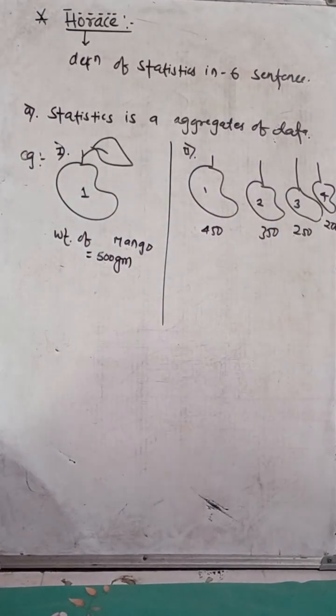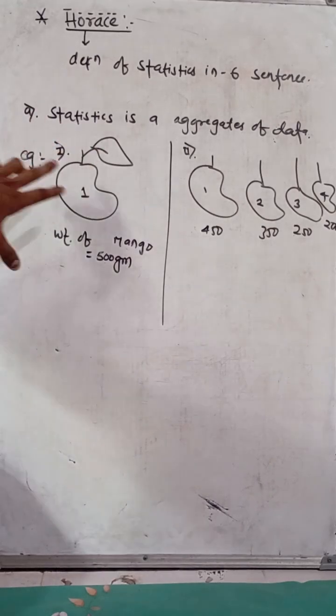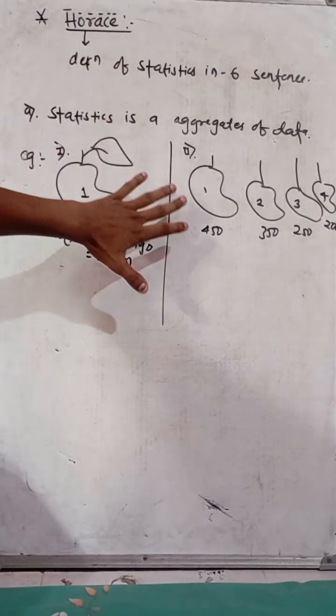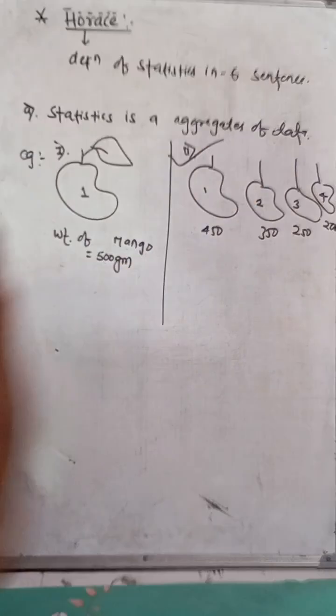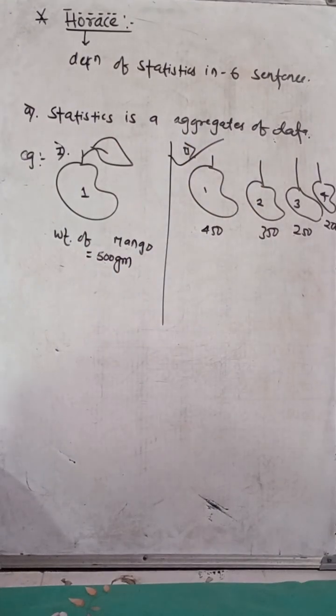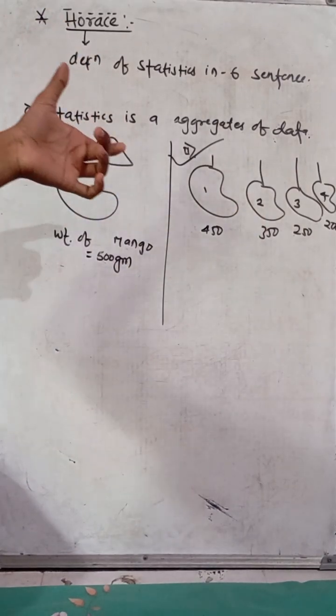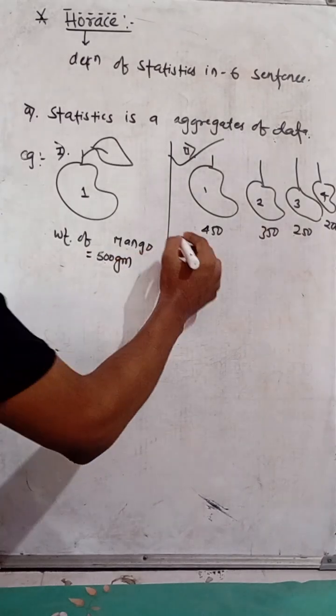If I ask which of the following gives the meaning of the sentence, absolutely this one: statistics is the aggregate of data. It is not a single one, it is a series of data. Statistics does not deal with only single data or individual data, it deals with a series of data. So the second example is correct.